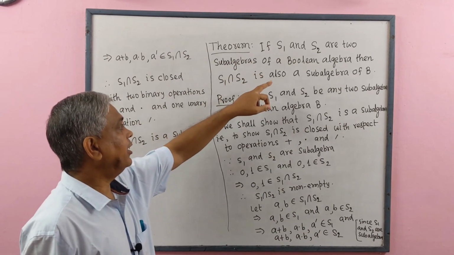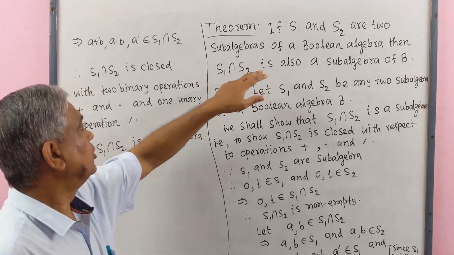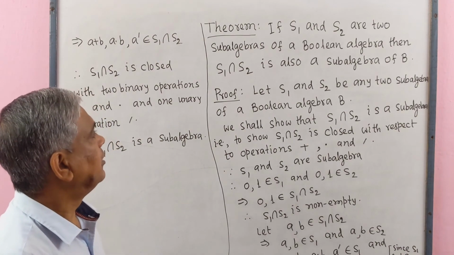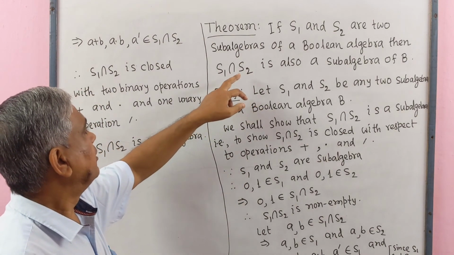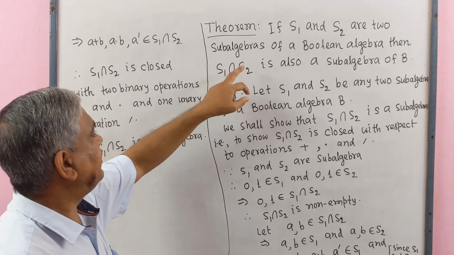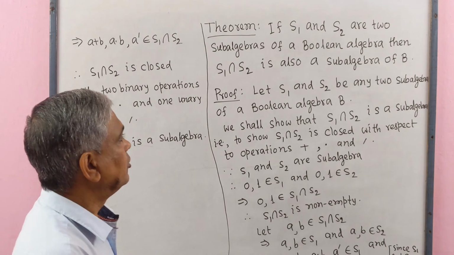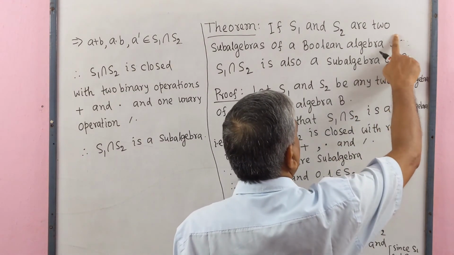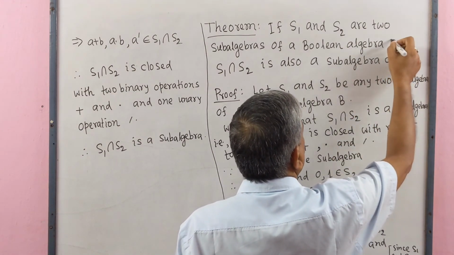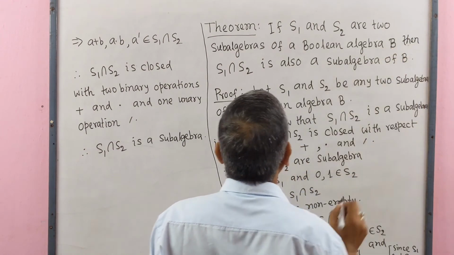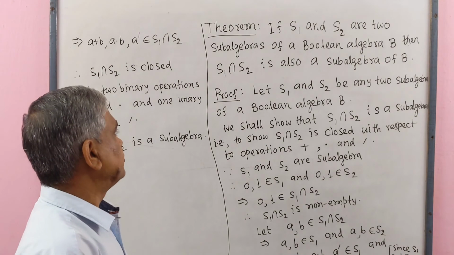If S1 and S2 are two sub-algebras of a Boolean algebra B, then S1 intersect S2 is also a sub-algebra of B. Now let us prove this.